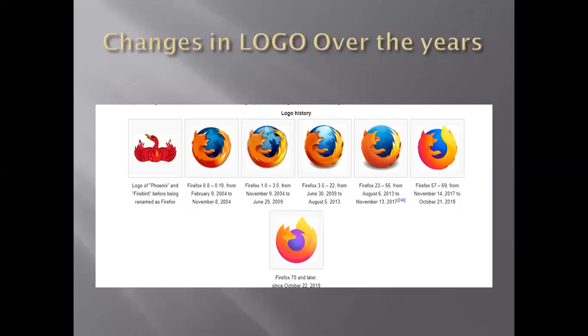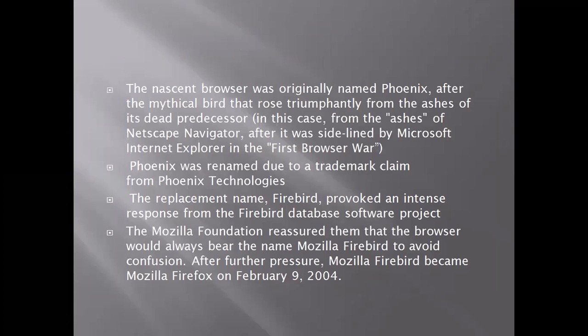So this shows the changes in the logo over the years. It started as Phoenix, then developed to be Firebird, which was later named Firefox, and then the branding and logo changed as they had development in the field. Initially, Firefox was named the Nascent Browser. Firefox as a company went through a lot of changes in its name.